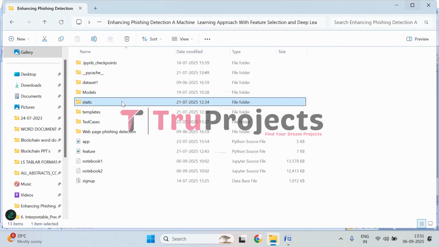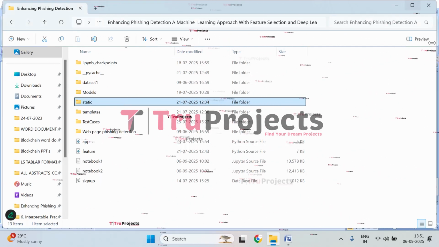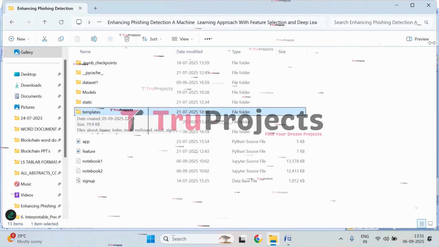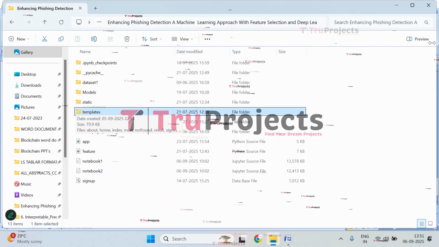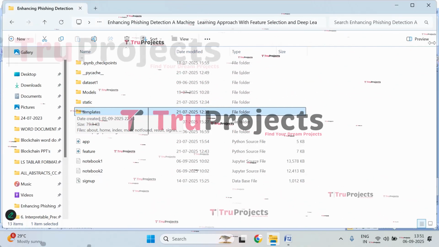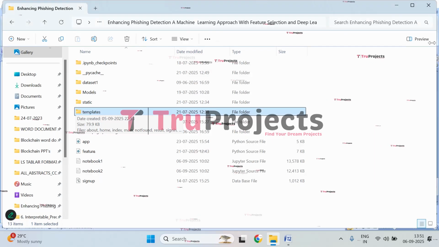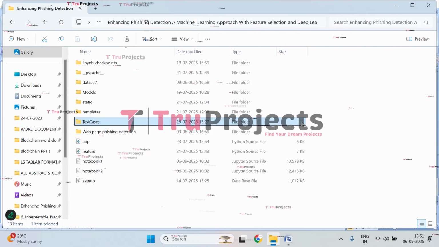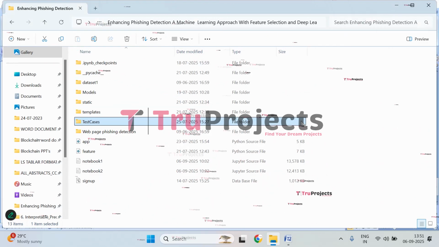And this is the static folder. Inside this folder, we have files related to CSS, JavaScript, and Bootstrap, which are important for the visual appeal. The next folder is the templates folder. This folder contains all the HTML pages used in this project. It typically includes files like index.html, about.html, etc., which represent different pages of the website. And we have test cases, inside which we have multiple URLs that we will be using in the front end for predicting.